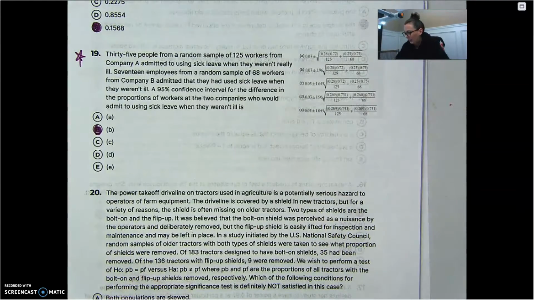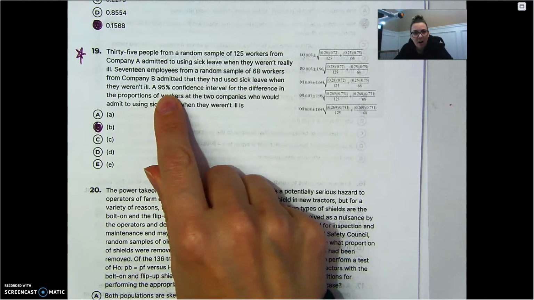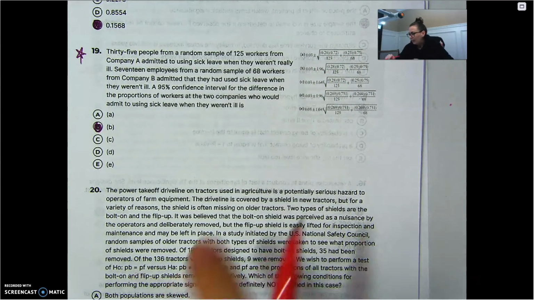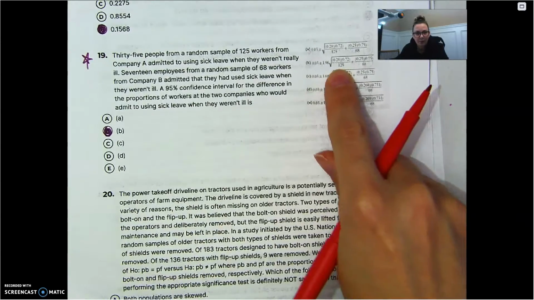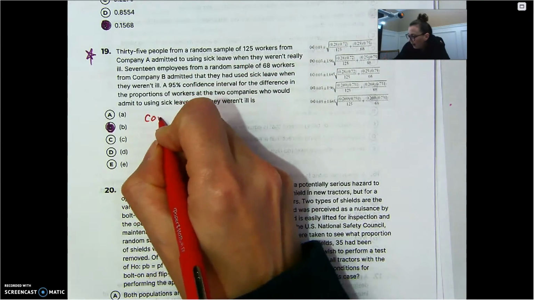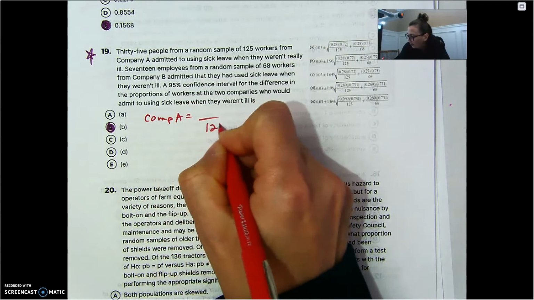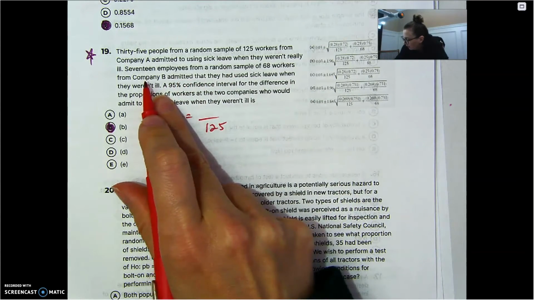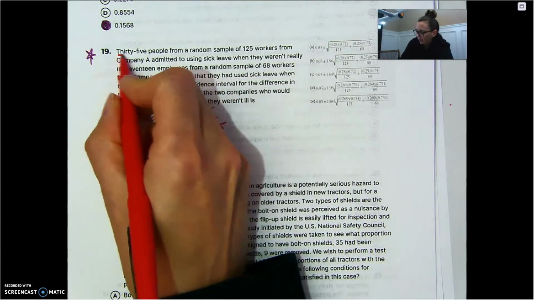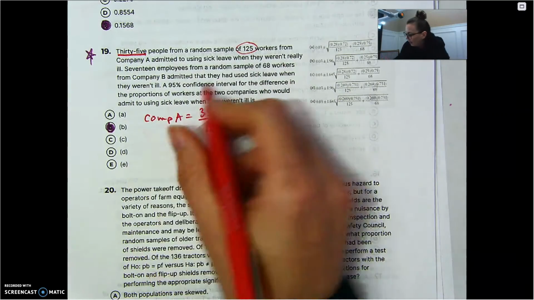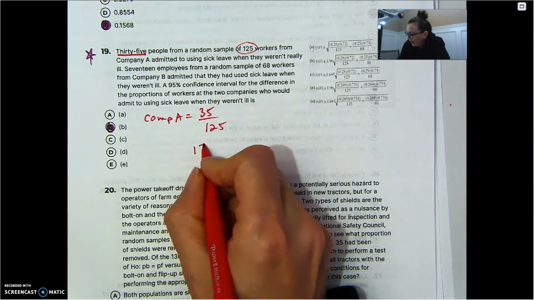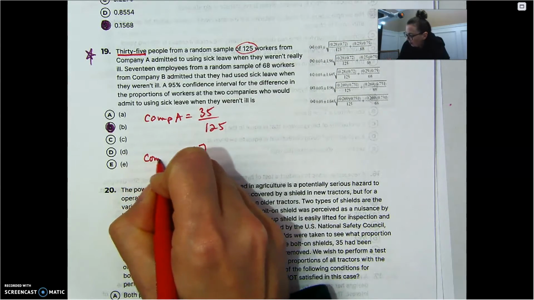Number 19. We're doing a confidence interval, and they want to know which one of these substituted it in correctly. Let's grab it. Looks like they turned these into decimals, so I need to backtrack a little bit here. We had 125 workers from Company A. Company A, 35 people, sorry. I hate when I do the words. 35 people out of 125. There you go. 17 employees from a random sample of 68 from Company B.